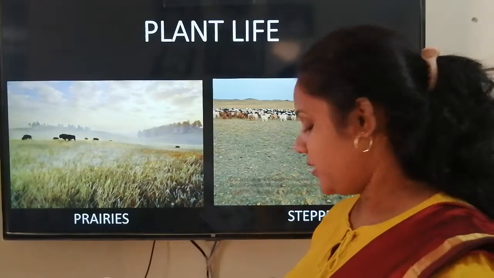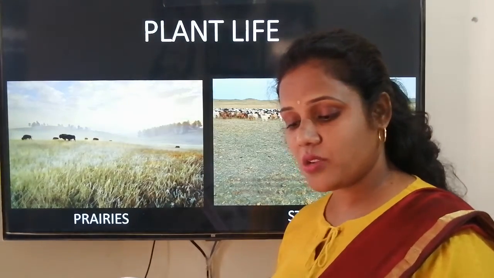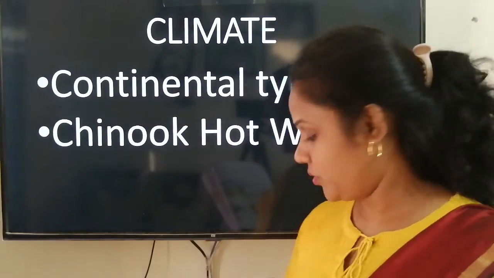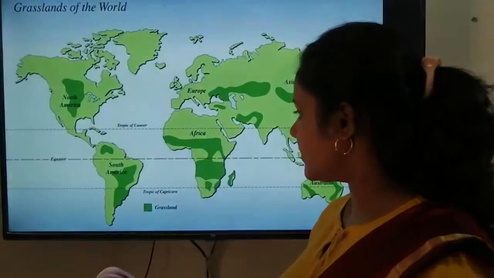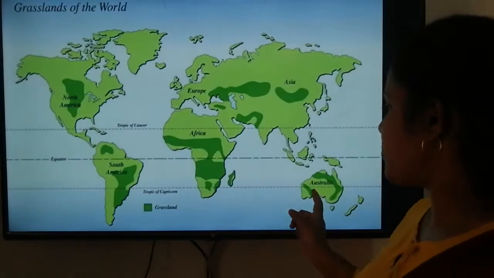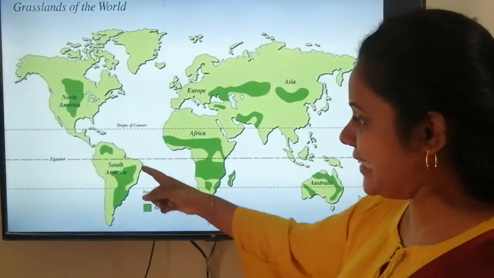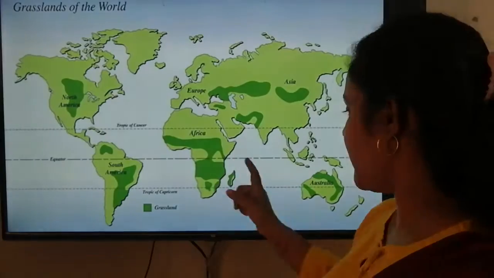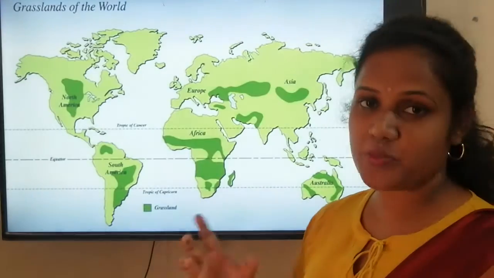Okay. Now the grasslands of the southern hemisphere are located near the coast. Now if we look at the grasslands of South America, Africa and Australia, they are near the coast, वो समुद्र के किनारे हैं, पानी के आसपास हैं. So here the climate is moderate.